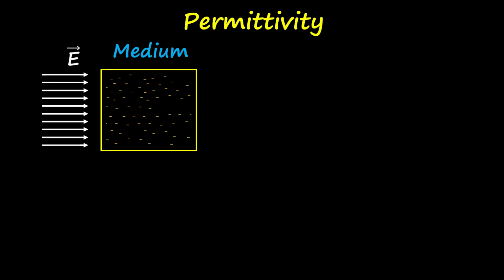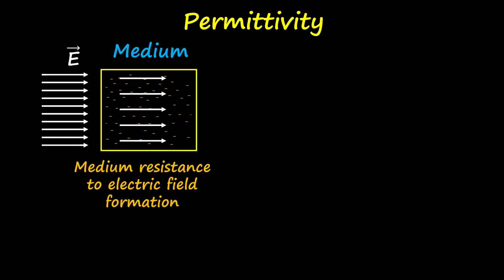In my previous video on permittivity, we learned that it qualitatively represents the resistance to the formation of electric field in the medium. Suppose we take a medium here, and if I apply an external electric field, then there will be a reduction in the net electric field inside the medium. This reduction is due to the resistance from the medium to the electric field formation. And this is quantified as the permittivity.